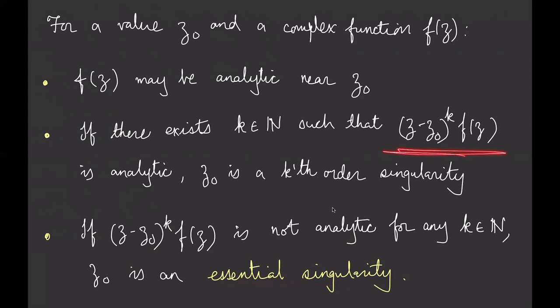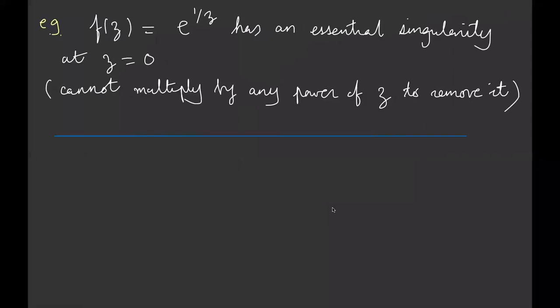Whereas in these cases, by multiplying f of Z by this, you're going to achieve an analytic function. But if it's not possible to do that for any counting number, then we say that it's an essential singularity. A prototypical example of an essential singularity is e to the 1 over z. That's got an essential singularity at the point z equals 0.